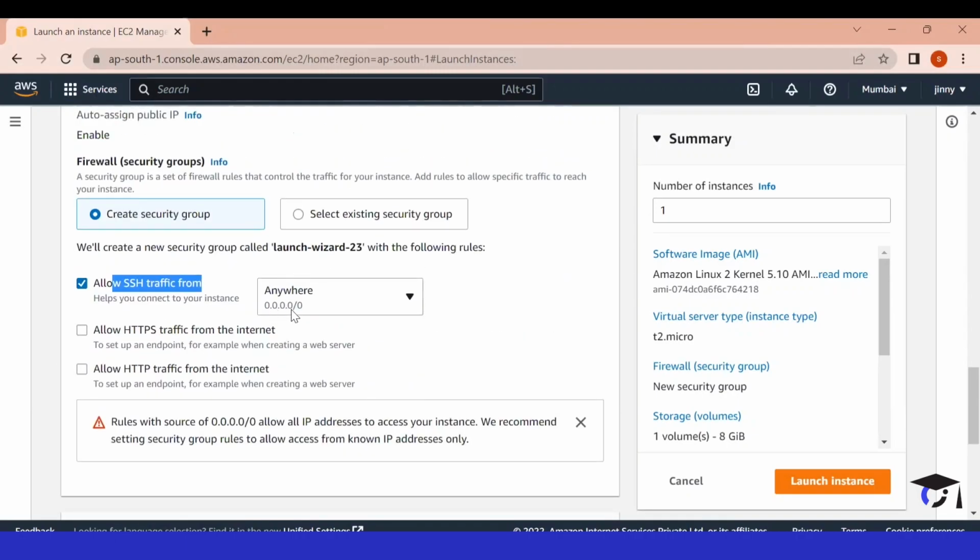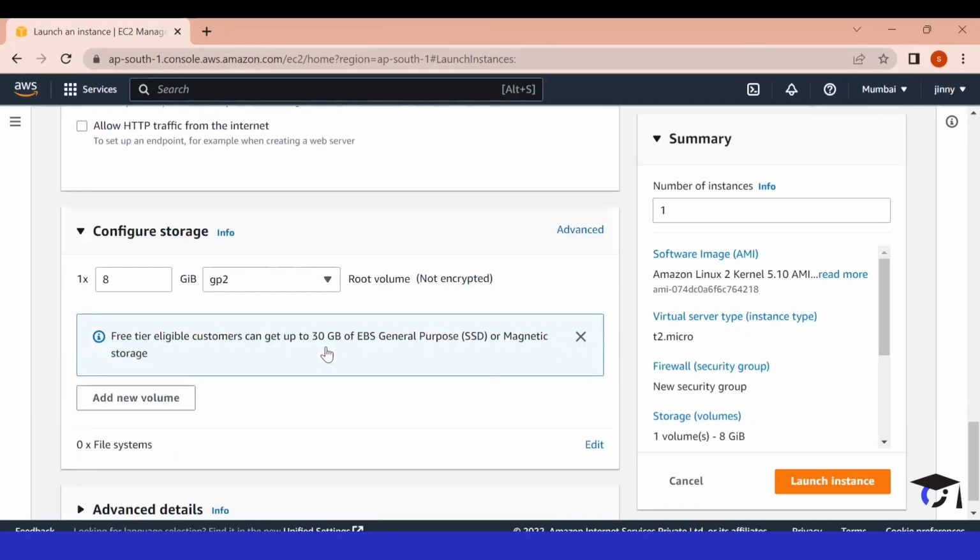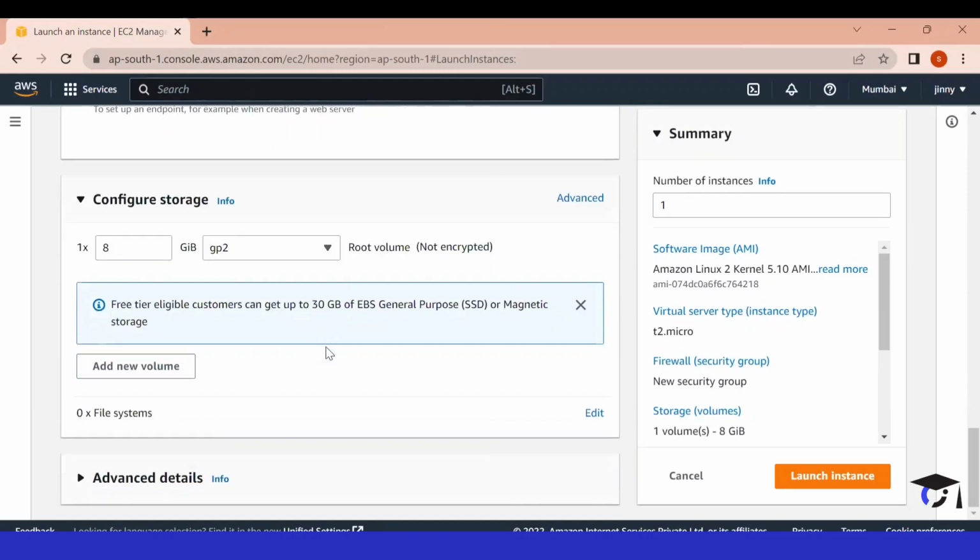And this IP denotes that anyone from anywhere on the internet can connect to my EC2 instance if they have the key, because SSH is allowed. But for more security, I will just click on my IP so that only my IP can now connect to this EC2 instance. So let's scroll down and here we will see configure storage.